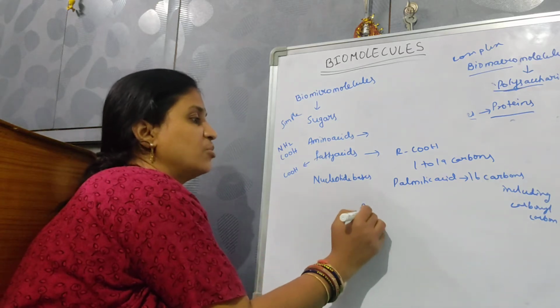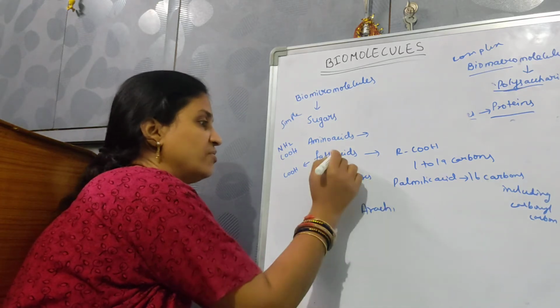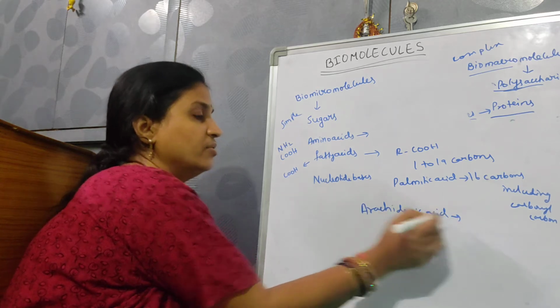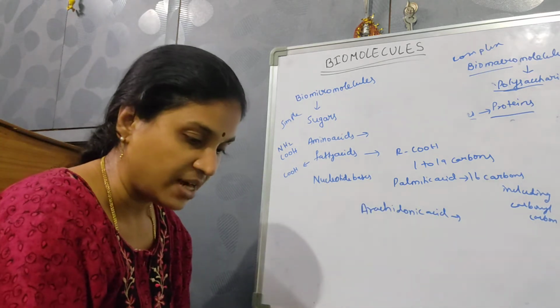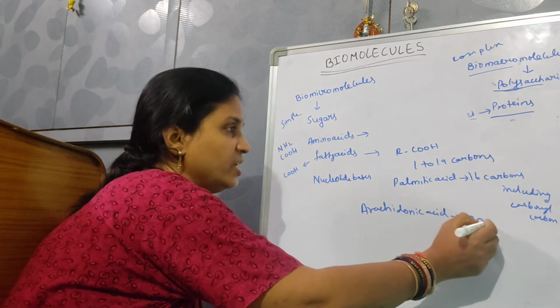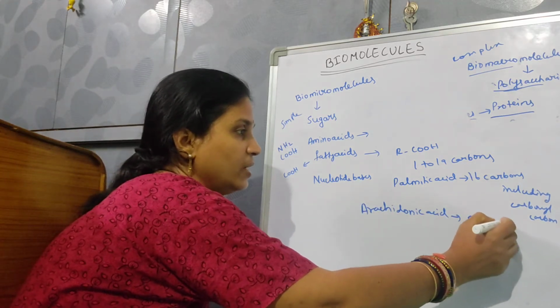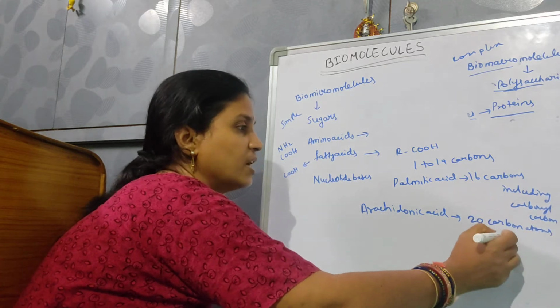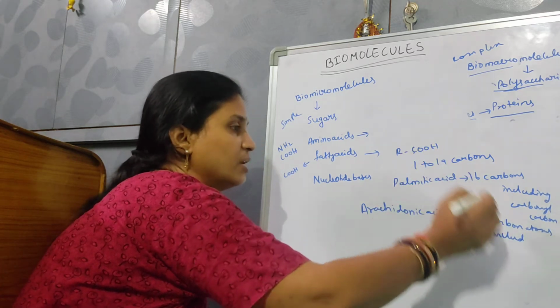Another example is arachidonic acid, which is also a fatty acid. It has 20 carbon atoms, including the carboxyl carbon.